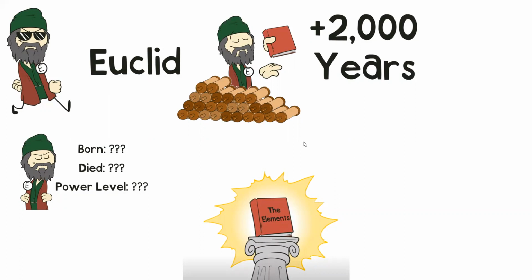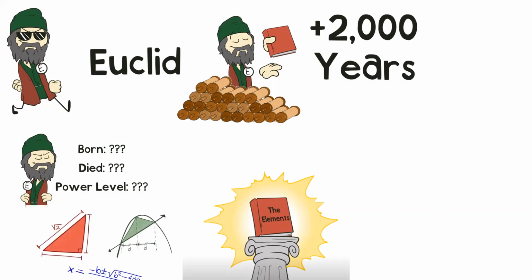But what was so special about this book was that it talked about every part of math. It went into detail about irrational numbers. It went into detail about algebra, about geometry. But it wasn't just that it talked about everything in maths.